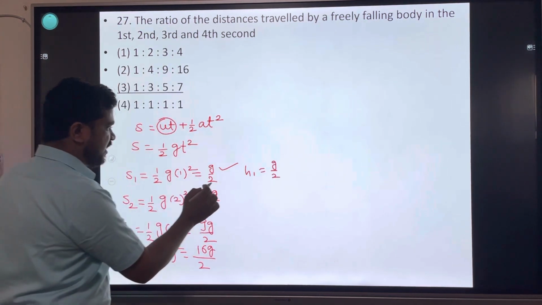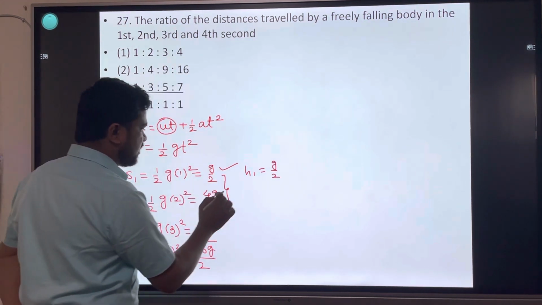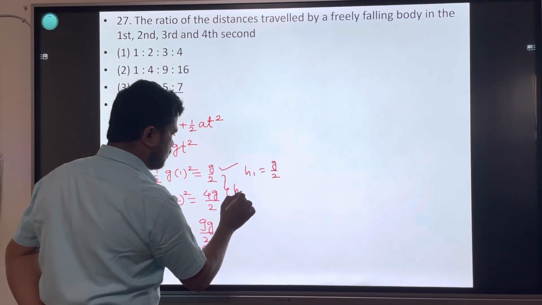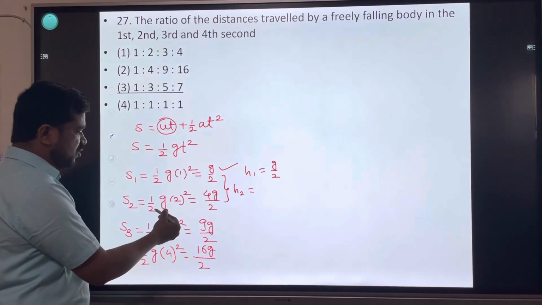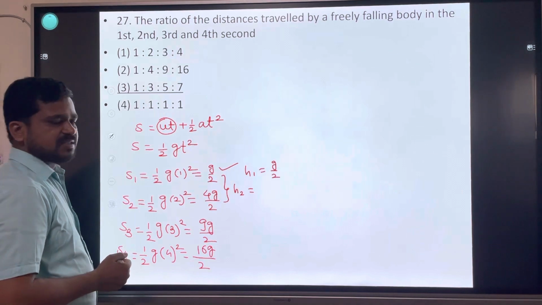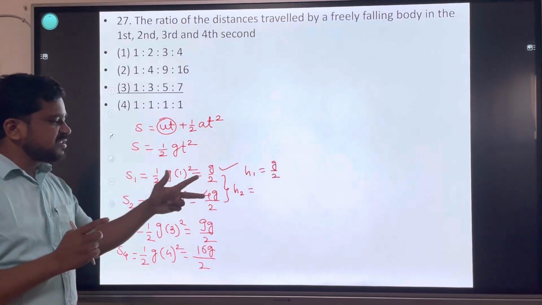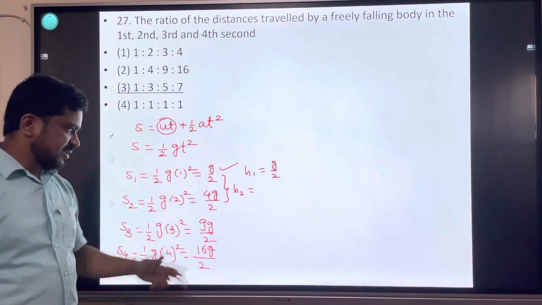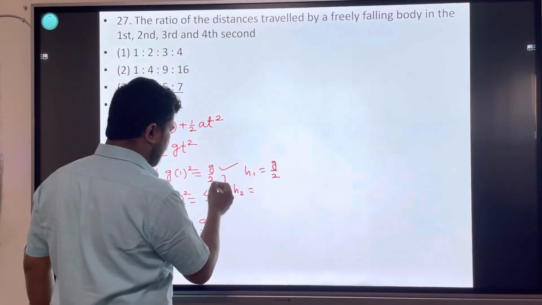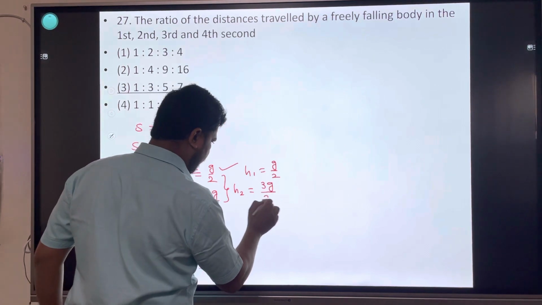Now distance in second, h2, is equal to distance in total 2 seconds minus distance in 1 second. We will get distance in second: 4g upon 2 minus g upon 2, 3g upon 2.